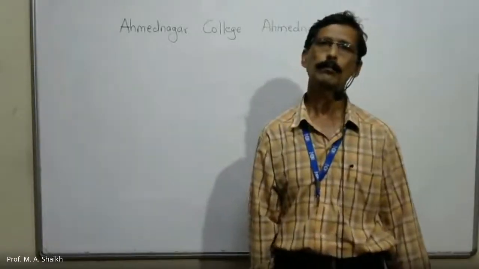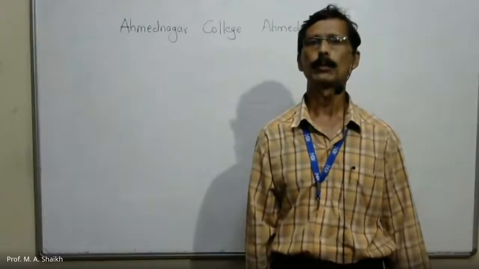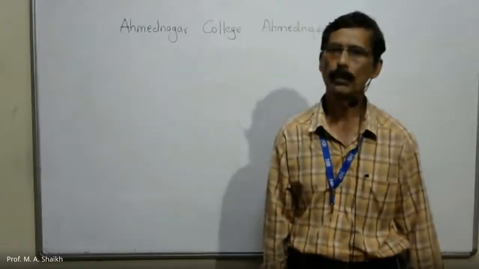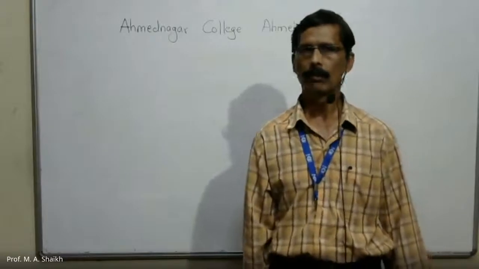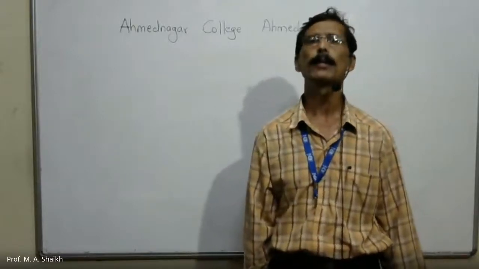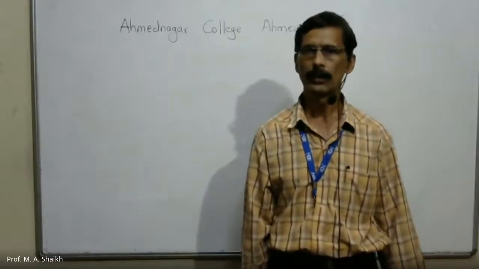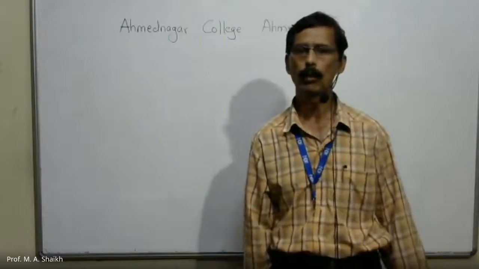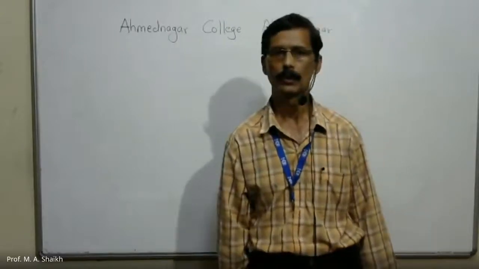What are the important path functions? Work and heat are the important path functions. The symbol for work is W, and the symbol for heat is capital Q. Heat and work, that is Q and W, are the important path functions.